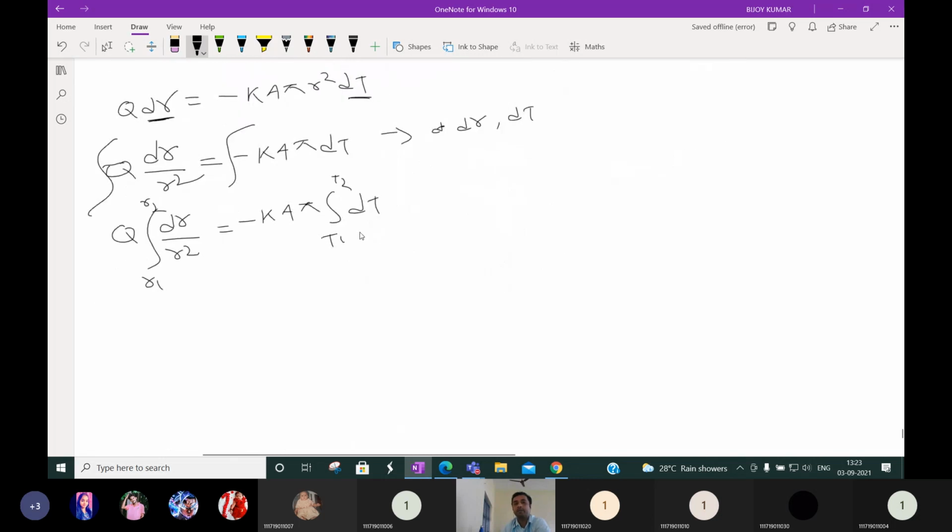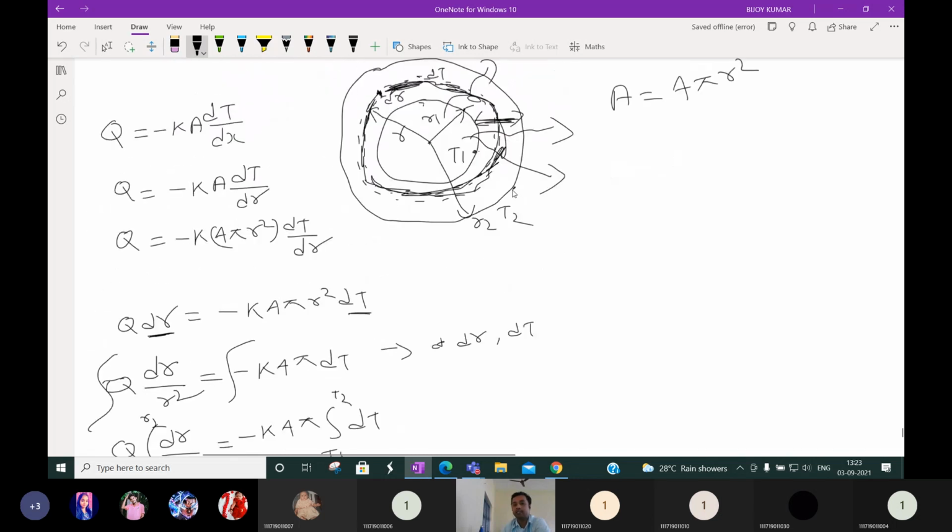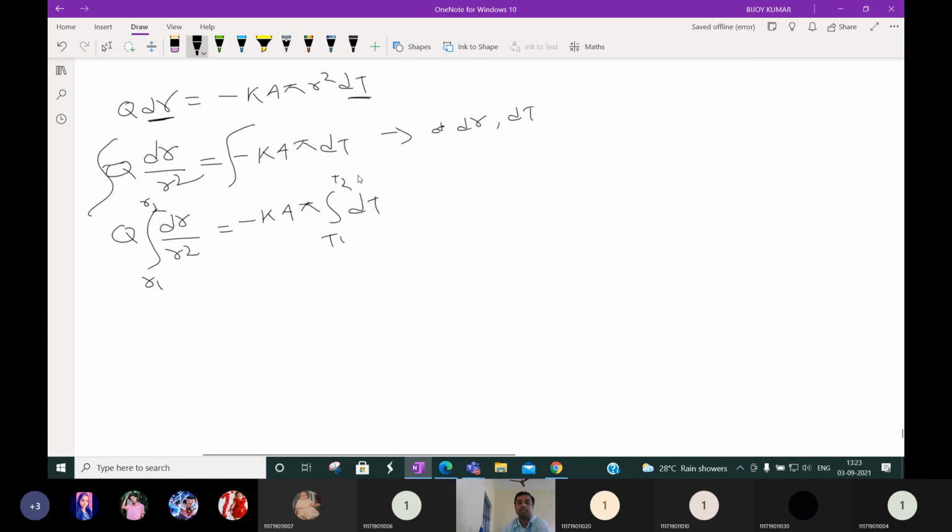Why are we doing this? Because we calculated for a small section, but we don't need the small section; we need it for the overall sphere, that is from r1 to r2 or T1 to T2. That's why we put the limits r1 to r2 and T1 to T2.